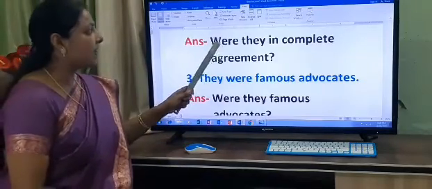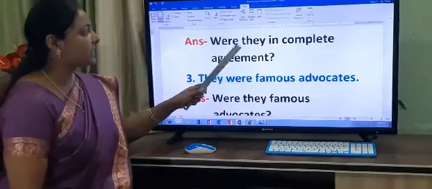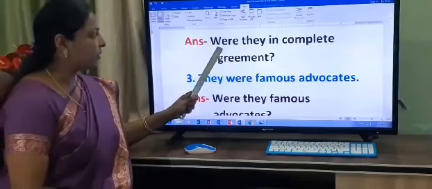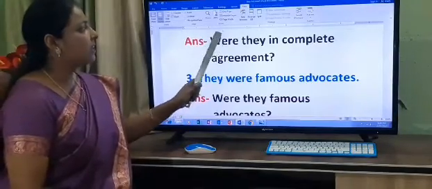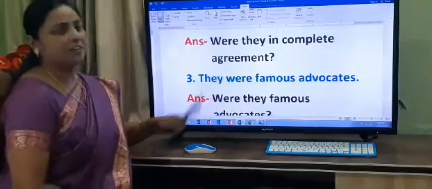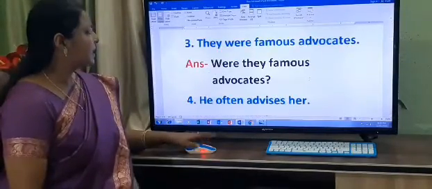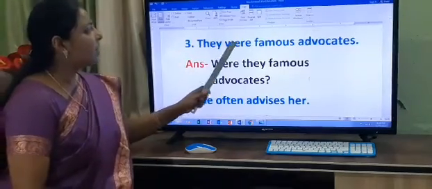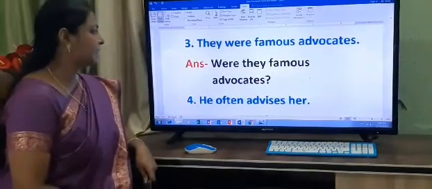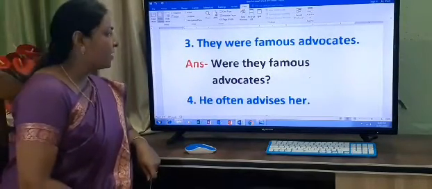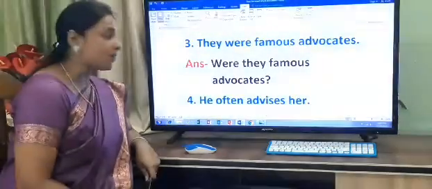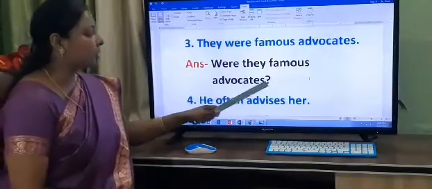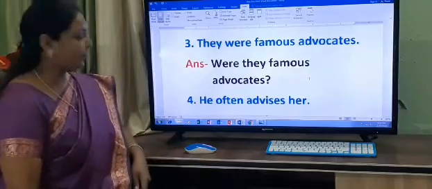So, again start with the helping verb. Okay? And what is the subject, children? They. So, before the subject, we use helping verb, were. Were they in complete agreement? The next sentence in your book, it has given, they were famous advocates. And now, children, when we will change into the interrogative sentence, what we will write? Were they famous advocates? And at the end of the sentence, question mark.